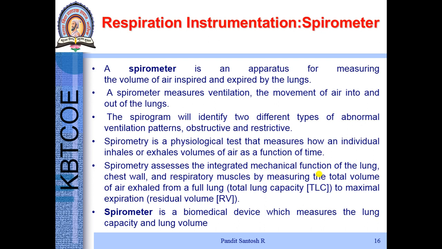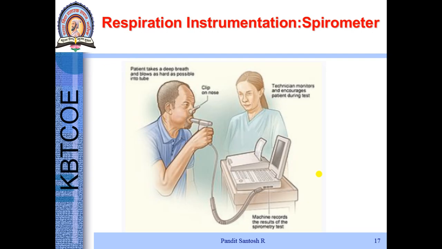Spirometry is a physiological test that measures how an individual inhales or exhales a volume of air as a function of time. Thus, a spirometer is a device which measures lung capacity and lung volume. It is seen here, the patient is trying to breathe through the mouth with a mouthpiece.